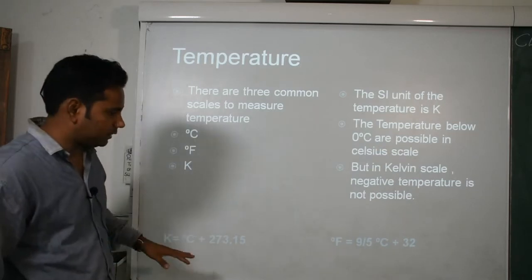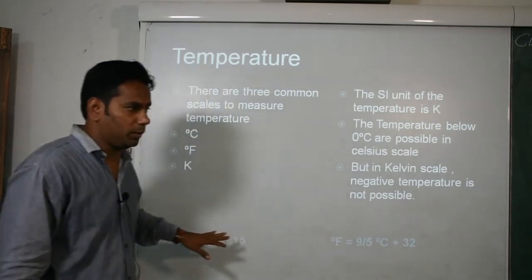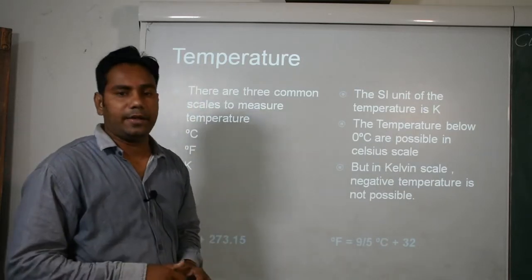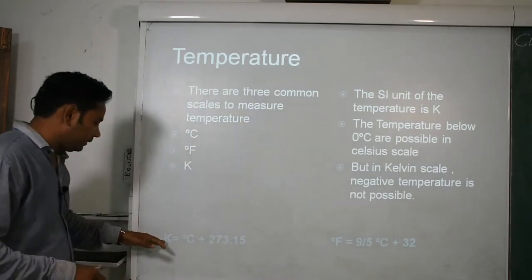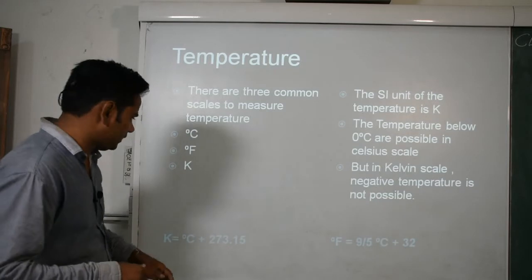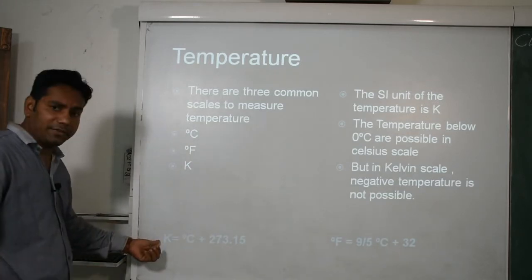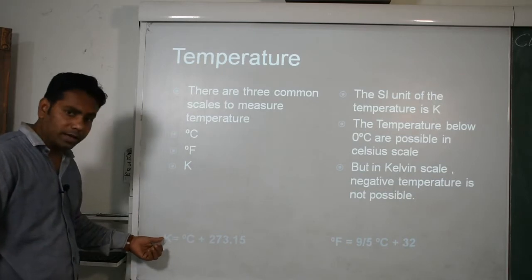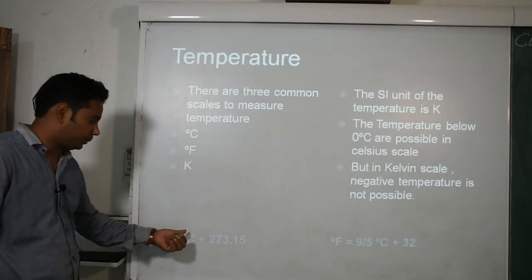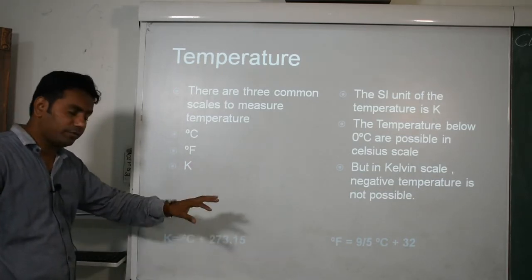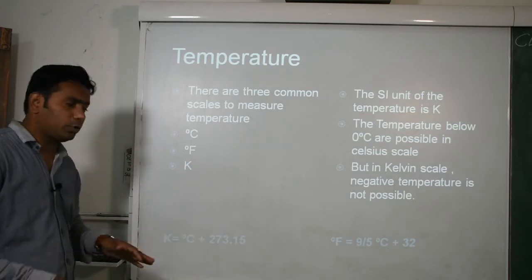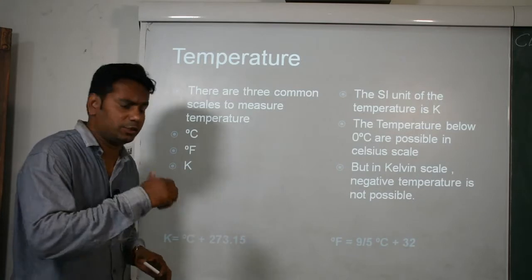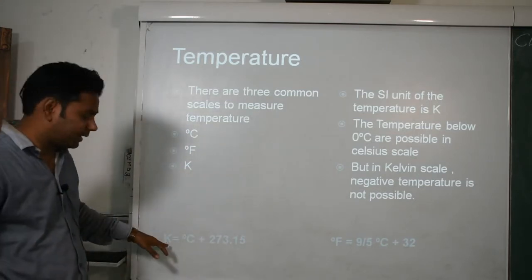Now I mention two formulas. We use degree Celsius in our daily life, but now I convert it to Kelvin. We use this formula: Kelvin is equal to degree Celsius plus 273.15. Suppose I want to convert 25 degrees Celsius into Kelvin.